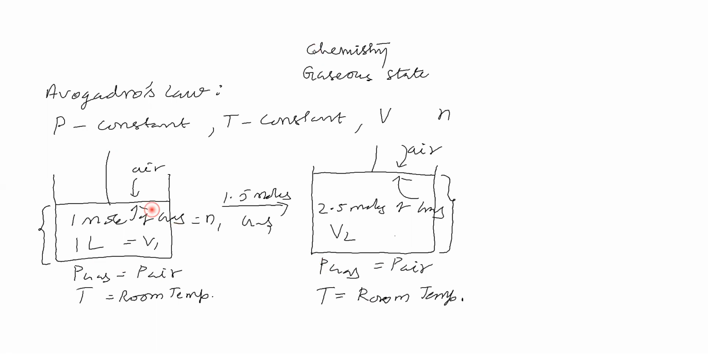Here the volume of gas is 1 liter. Here the volume of gas is higher. Here the number of moles of gas is 1. Here the number of moles of gas is 2.5. So from here to here, what happens to the number of moles of gas, the volume of gas, the pressure of gas, and the temperature of the gas? Compare those points. In this process, the temperature of gas remains the same and the pressure of gas also remains the same. What happens to the volume of gas and the number of moles of gas, you see.